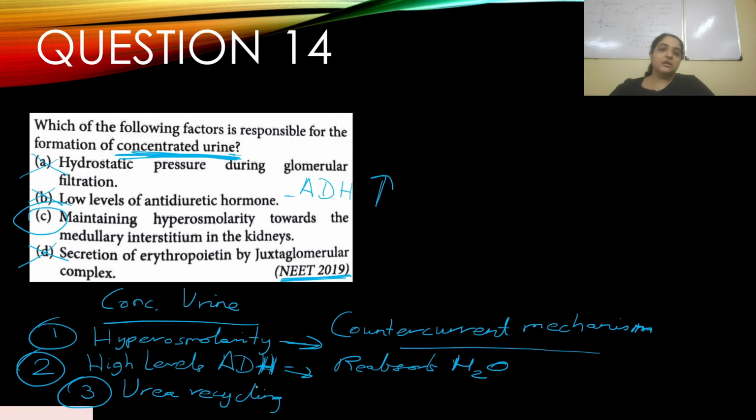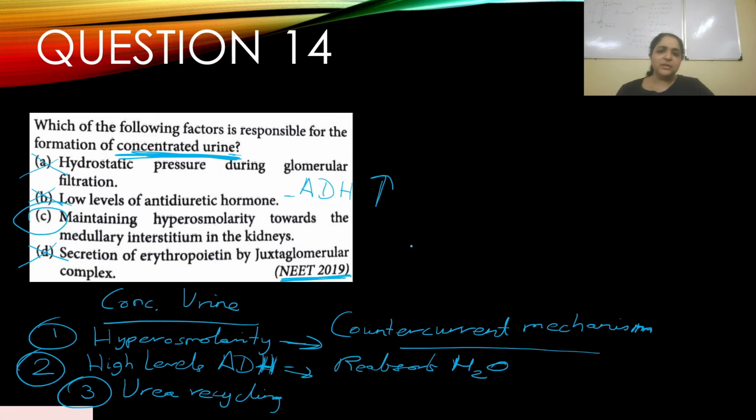Now we know that reabsorption of electrolytes by the ascending limb of loop of Henle creates a hyperosmotic environment. But urea also helps in maintaining that hyperosmotic environment. So urea, when it reaches the collecting duct, not all of it is excreted out. Some of it is reabsorbed into the blood and back into the loop of Henle, and then it gets recycled and recycled. This is a very important method of conserving water. It concentrates the urine.